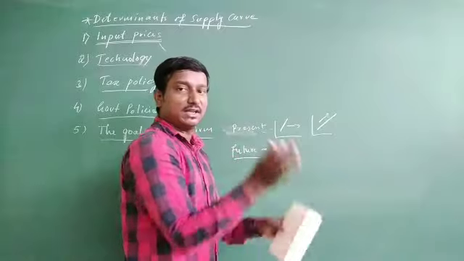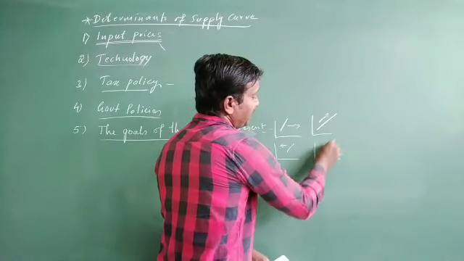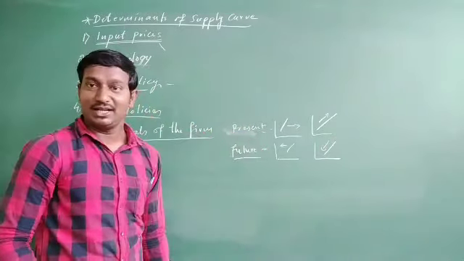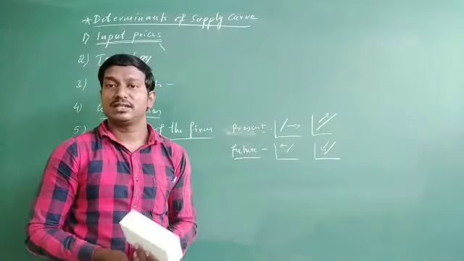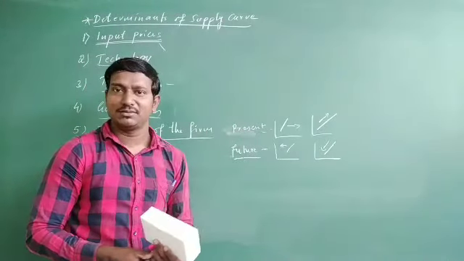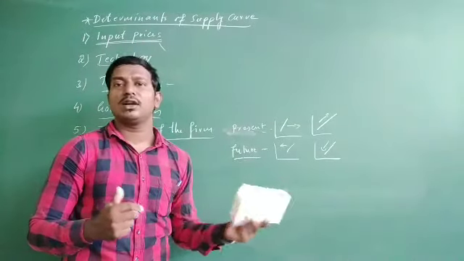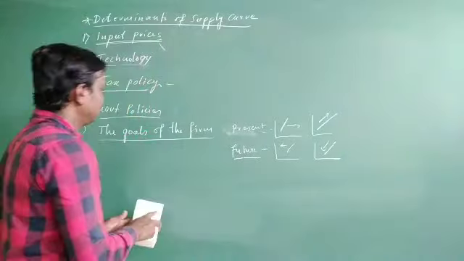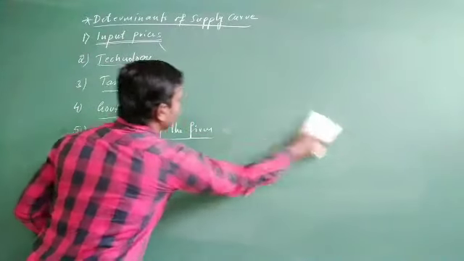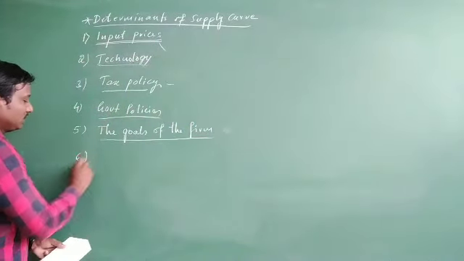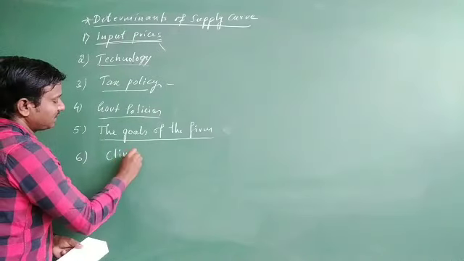The supply curve shifts left side and it moves downward. Well, so this is all about how the goal set by the firm decides whether the supply curve moves upside or downside, or left to right. Okay, this is another determinant. Well, coming to the next one, the sixth one, climate condition.